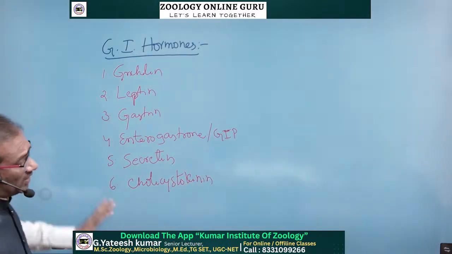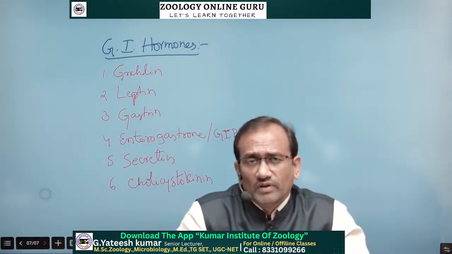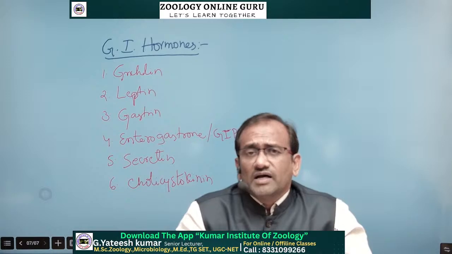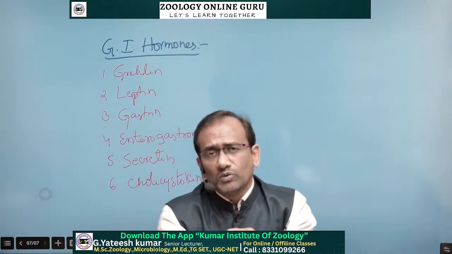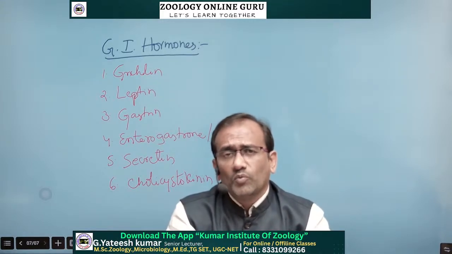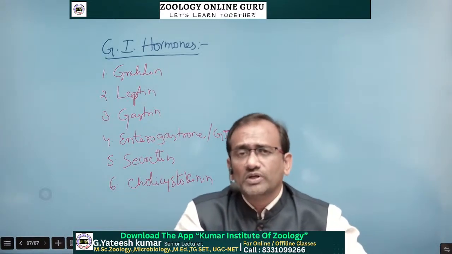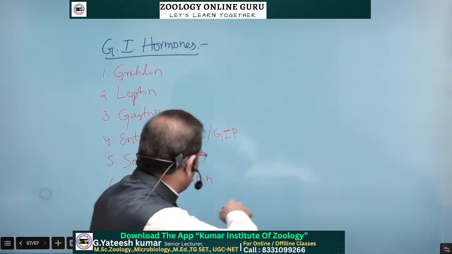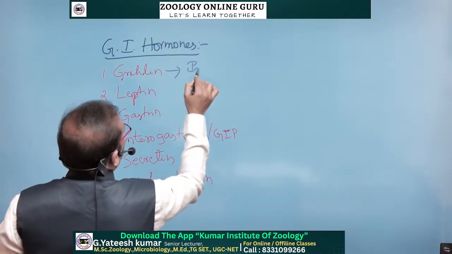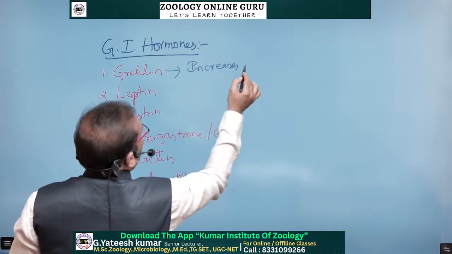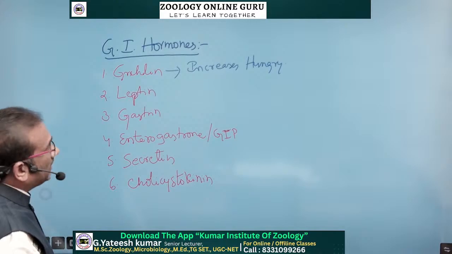So these are some of the hormones from our gastrointestinal tract. The hormone which increases our hunger: when the blood glucose level decreases, a hormone is released into the bloodstream to increase the hunger. That hormone is known as the ghrelin hormone. Ghrelin increases appetite, increases the hunger.